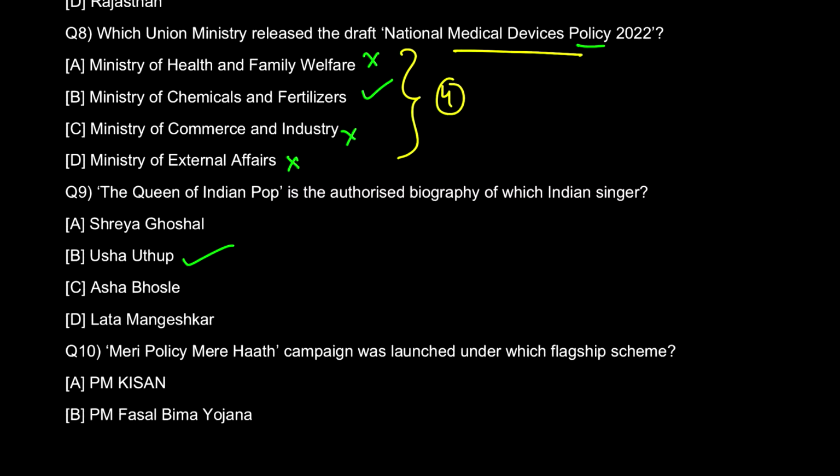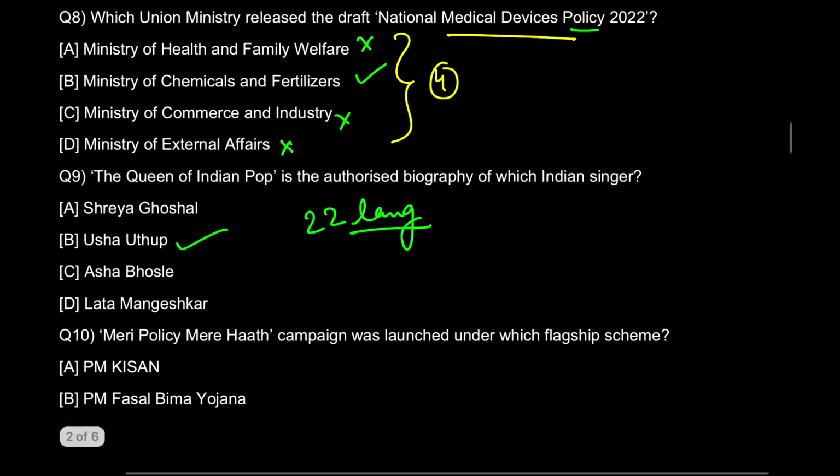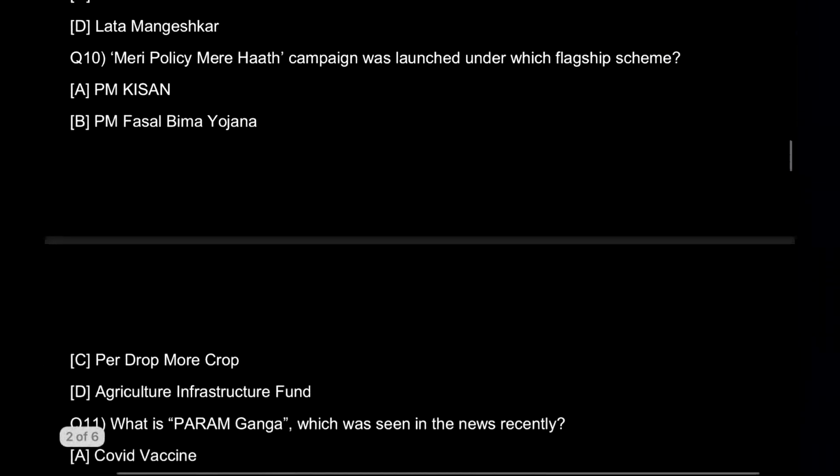Now, the interesting point about her career is that she has been singing for the last 5 decades. It's very, very interesting to know that she has sung songs in more than 22 languages. Can you imagine this, guys? The biography is actually written in Hindi by the journalist Vikas Kumar Jha, and it captures her journey of a career spanning 50 years. So definitely it's a nice journey, of course.